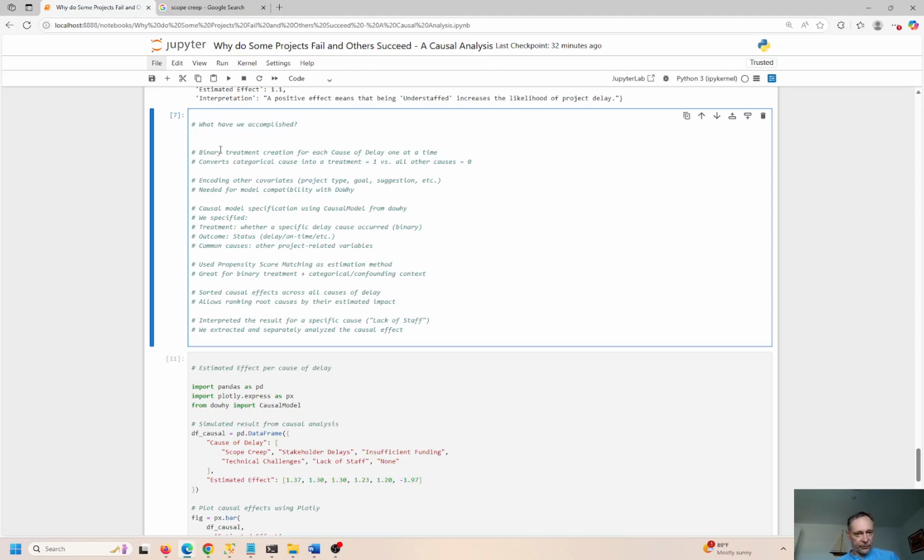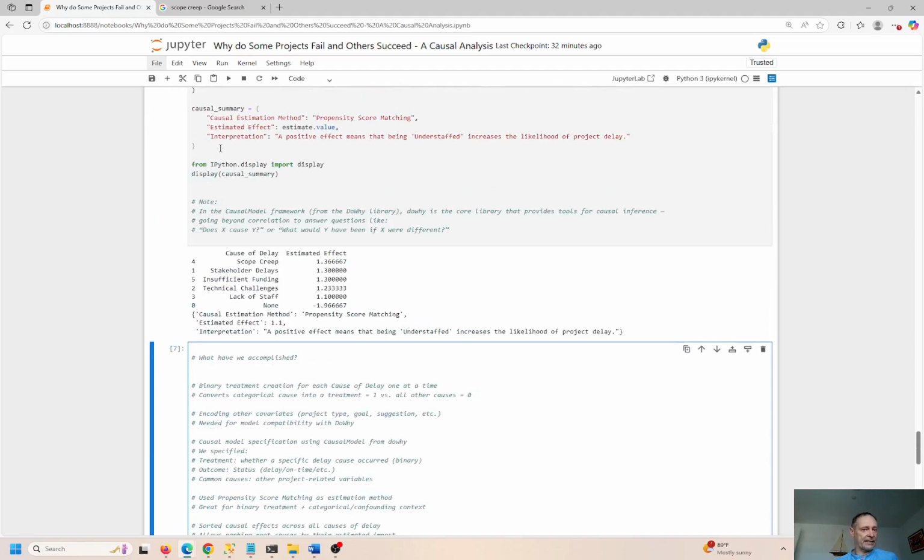Used propensity score matching, great for binary treatment. Sorted causal effects, which allows ranking and root cause analysis, right, based on the impact of the delay of the project. Interpreted the results for a specific cause, lack of staff. That's exactly what we did over here.